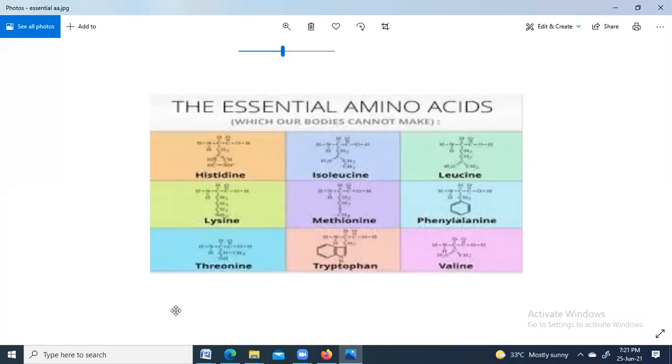Our body cannot make it. Very good, beta. We cannot produce it inside our body, so we are solely dependent on food for these. That's why we call them essential amino acids. Similarly, essential fatty acids are also essential. Here, these are the essential amino acids: